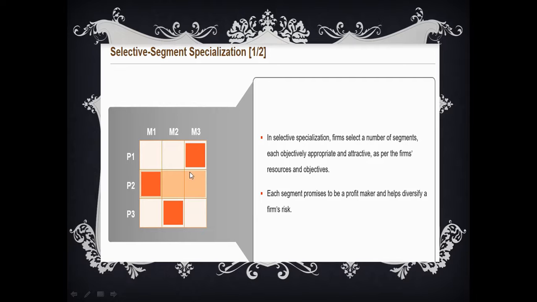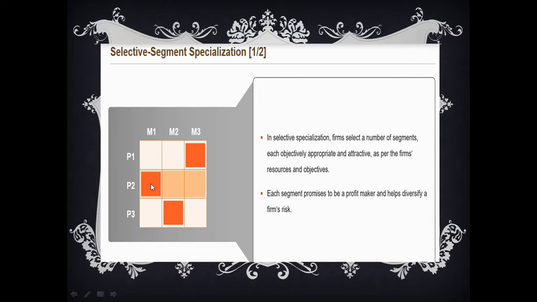In this case, the company is not going to concentrate on only one segment with only one product. They are going to choose more than one segment, and they are going to launch more than one product in each and every segment. Why do they do that? As per our discussions so far, we know that by going for single segment concentration, we get more chances of success in the market. We can reap the market and reap the profits. But why do these people do it like that?